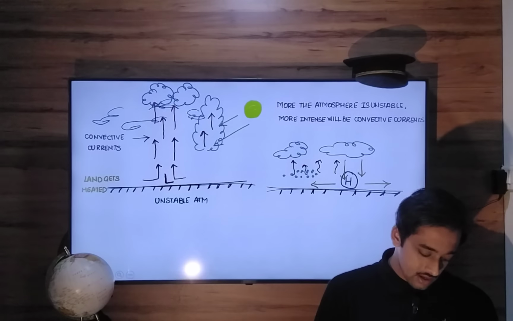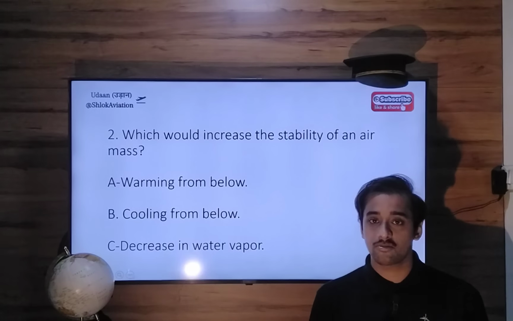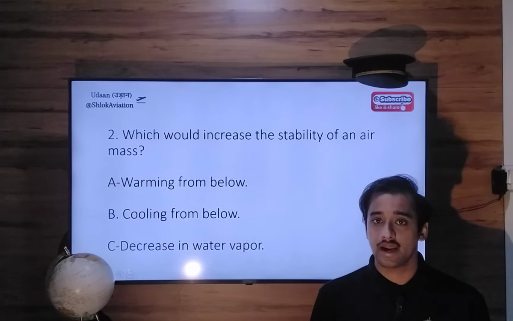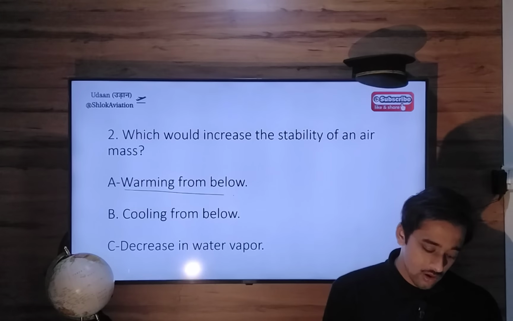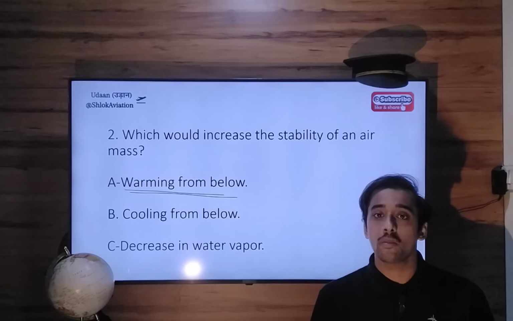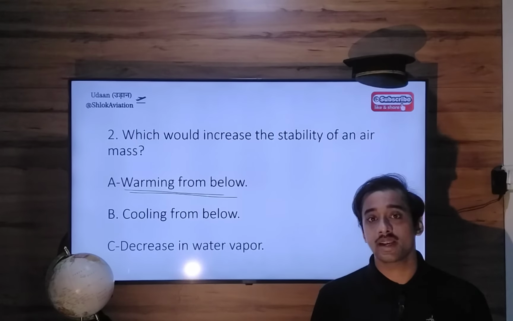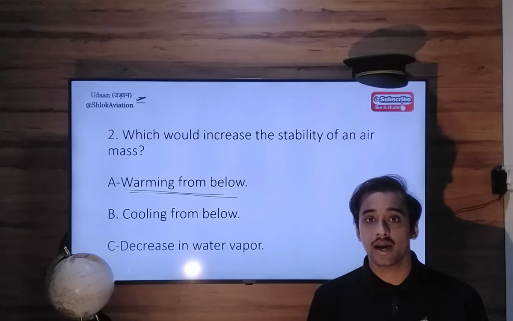So the origin of an unstable atmosphere is intense heating of the land. We call it warming from below. What is warming from below? Warming from the land surface. We all know that our atmosphere is not heated by the sun, it is heated by the earth. So